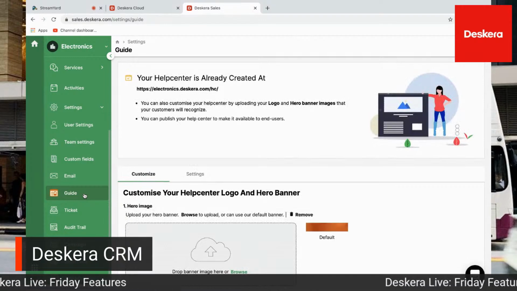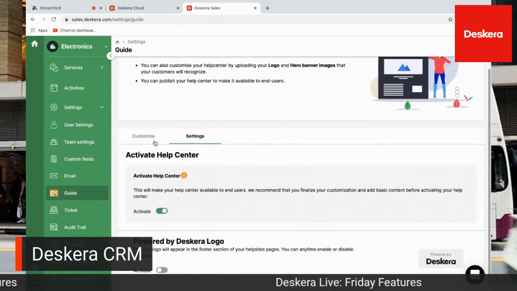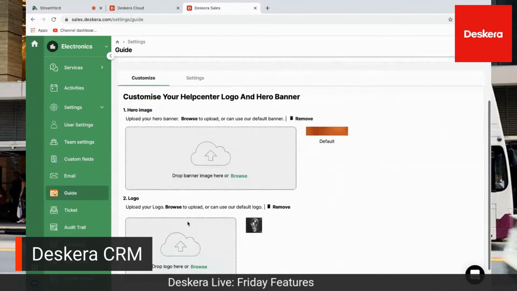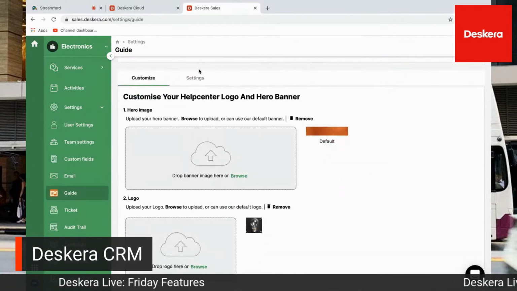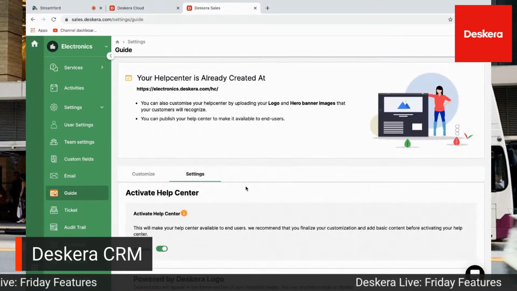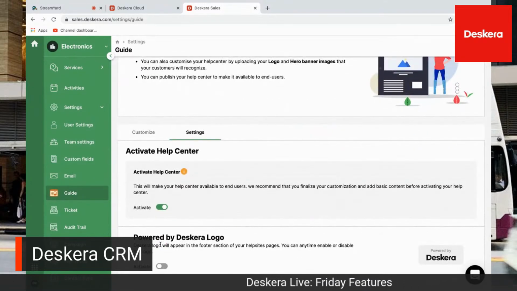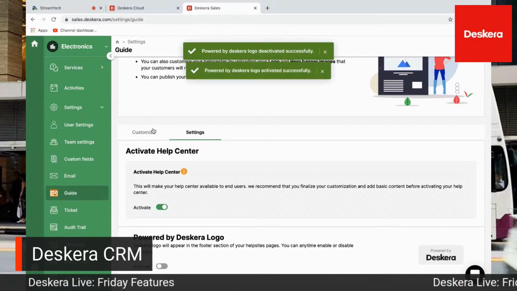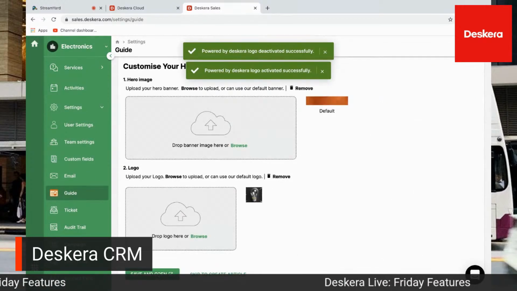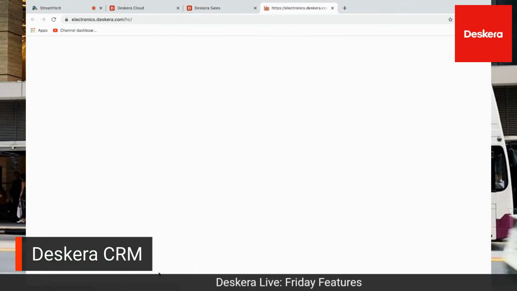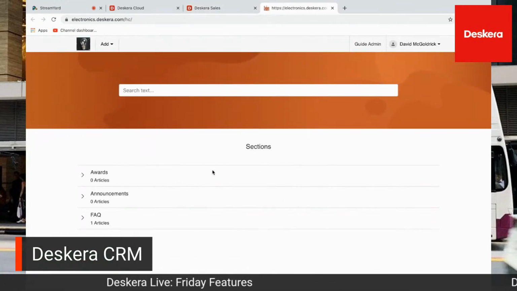So if you have a help center, this is where you can create it. This is where you can go and put in your help center logo and hero banner. Also under settings, you can activate your help center, and you can determine to activate or remove Powered by Deskera based upon your requirements. And then you can open it on up. You can see your help center here.